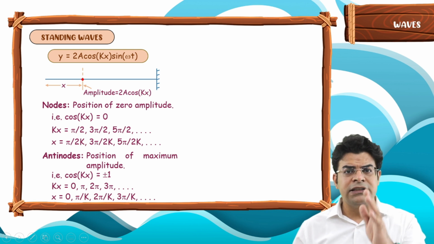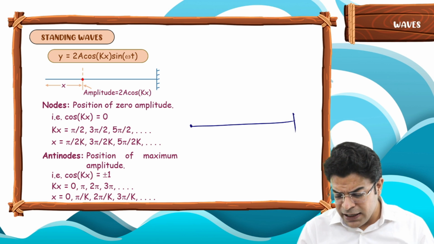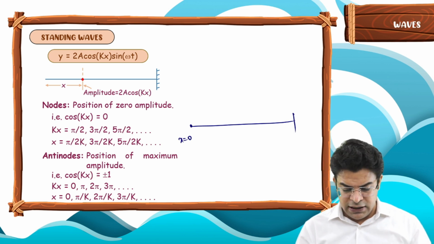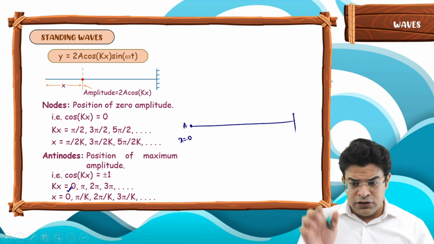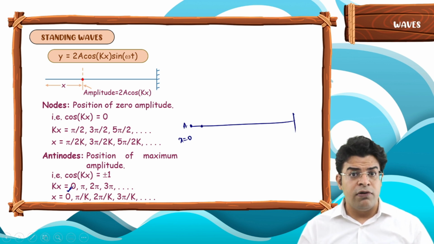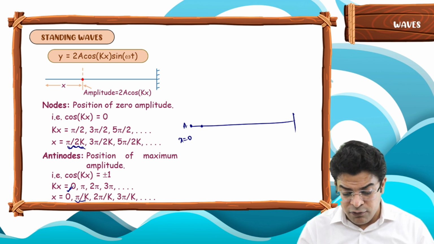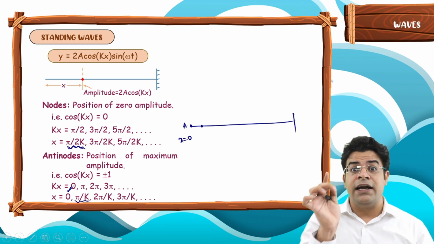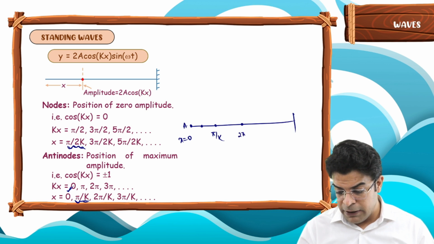So visualize these points on a string. At x equals to 0, what are you finding? Sir, at x equals to 0, I am getting an antinode. If you keep on moving along the string, x keeps on increasing, and the first point after the antinode you will find is pi by 2k. Notice that pi by 2k is half of the position of the next antinode. The next antinode will be at pi by k, the next antinode at 2 pi by k, the next antinode at 3 pi by k.